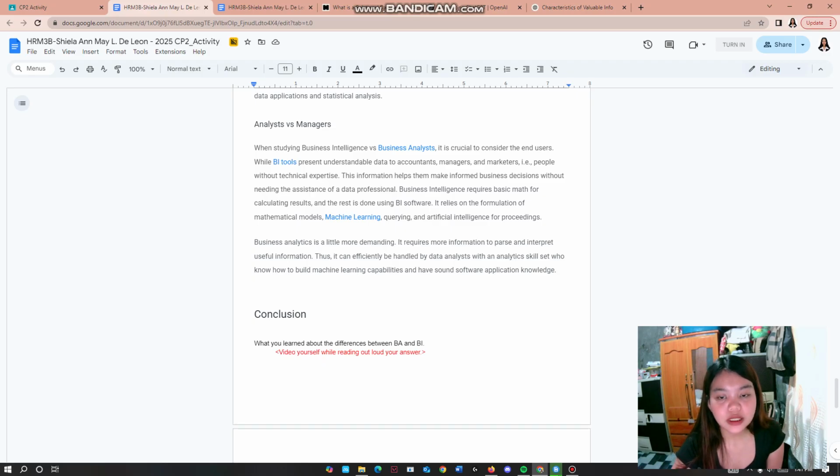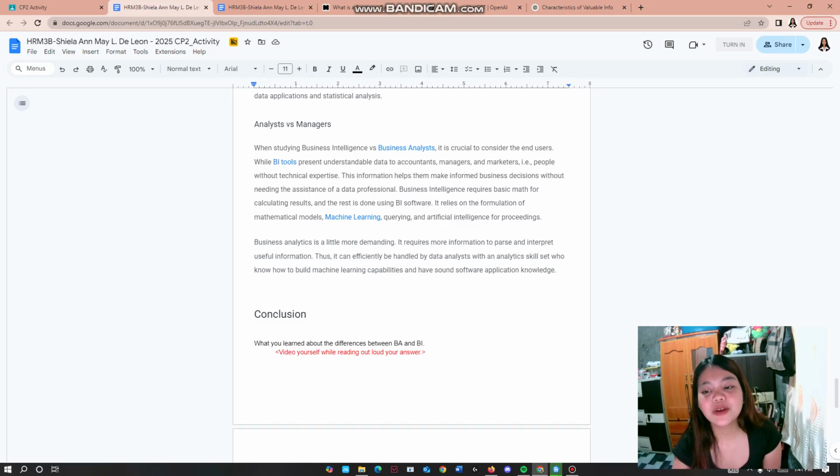Analysts and managers. When studying business intelligence and business analytics, it is crucial to consider the end users. While BI tools present understandable data to accountants, managers, and marketers, for example people without technical expertise, this information helps them make informed business decisions without needing the assistance of a data professional. Business intelligence requires basic math for calculating results, and the rest is done using BI software.